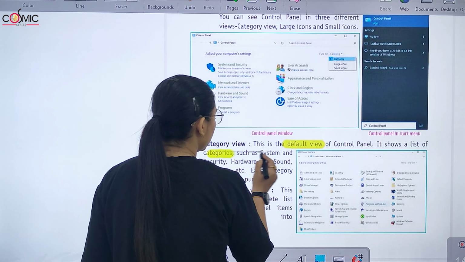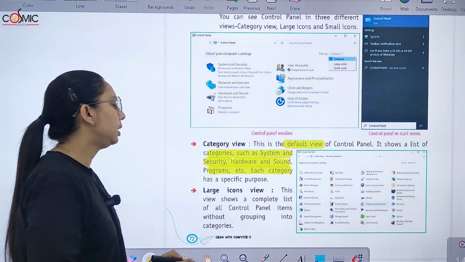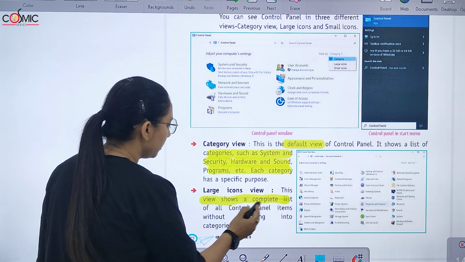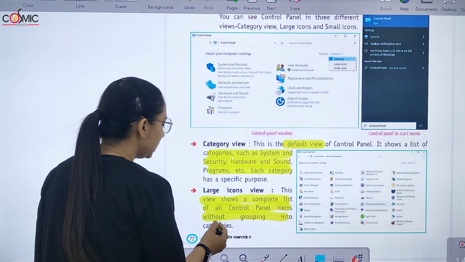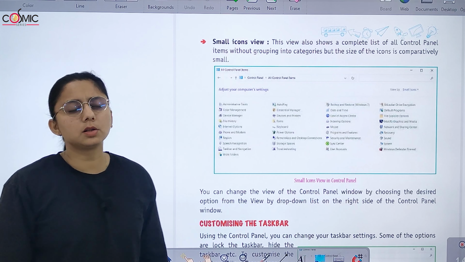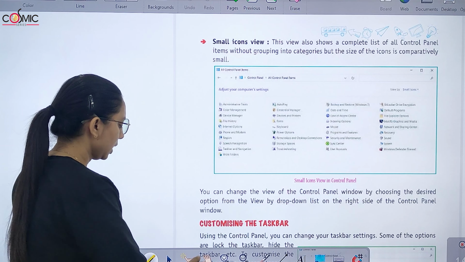It shows a list of categories, such as system and security, hardware and sound, programs, and each category has been specified. Large icon view shows a complete list of all control panel items without grouping into categories. Small icon view also shows a complete list of control panel items without grouping into categories. You can change the view of the control panel window by choosing the desired option. आप desired option को choose करके भी आप अपने window pane को change कर सकते हैं.